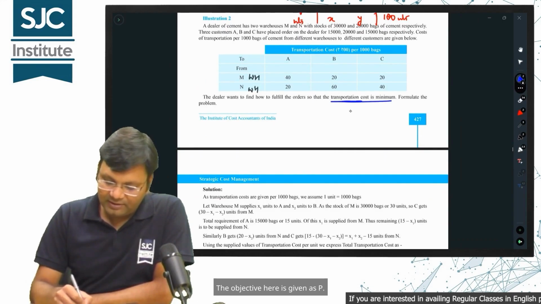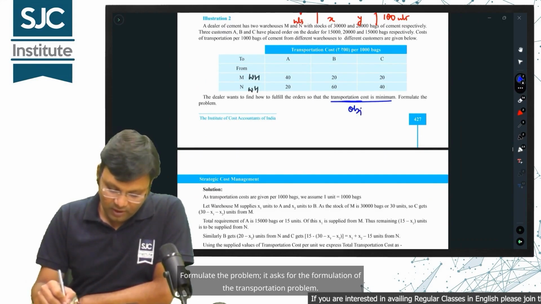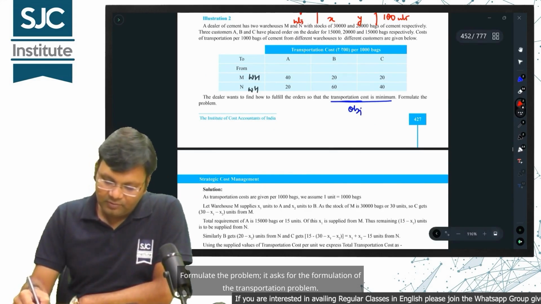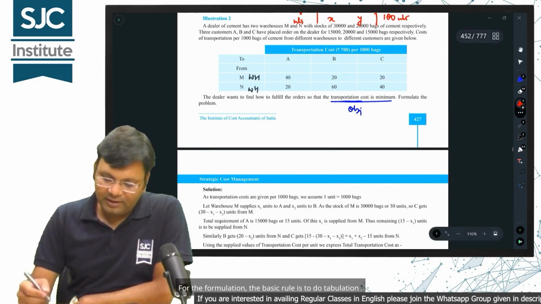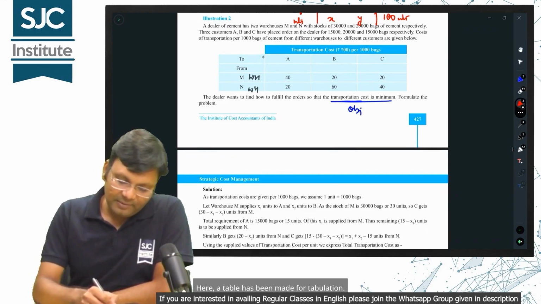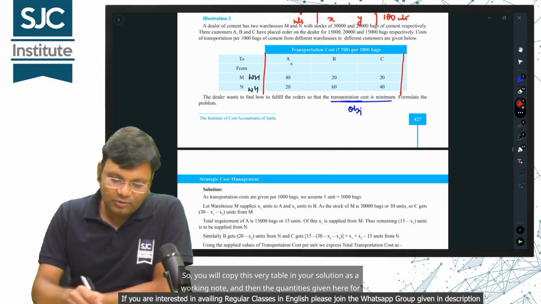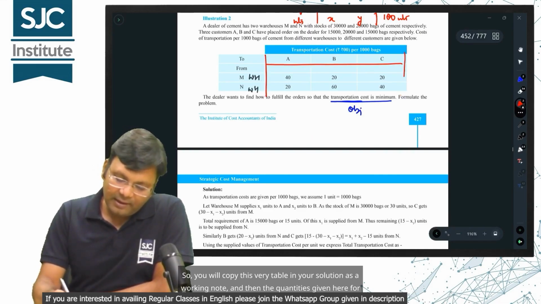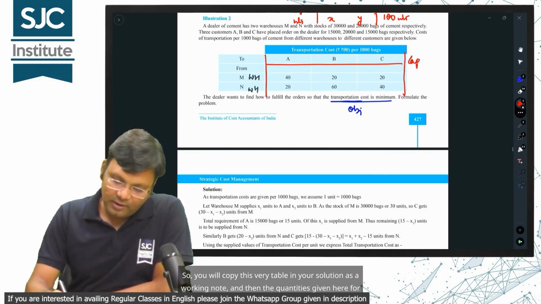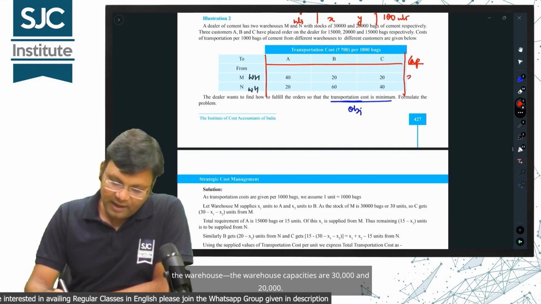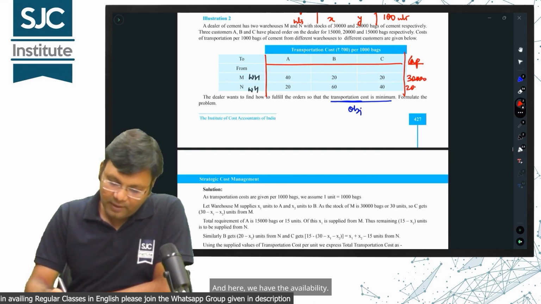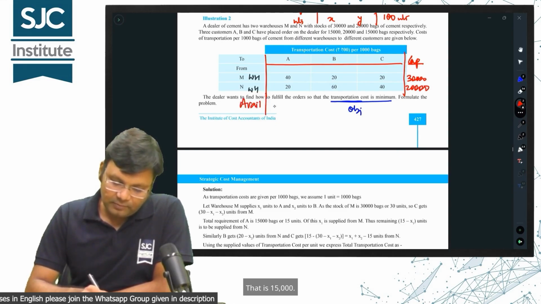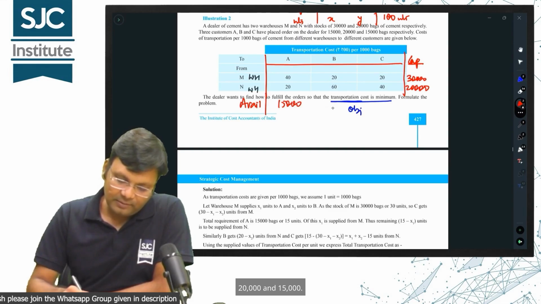The objective here is given as P. Formulate the problem. It asks for the formulation of the transportation problem. For the formulation, the basic rule is to do tabulation. Here, a table has been made for tabulation. So, you will copy this very table in your solution as a working note, and then the quantities given here for the warehouse capacities are 30,000 and 20,000. And here, we have the availability, that is 15,000, 20,000 and 15,000.